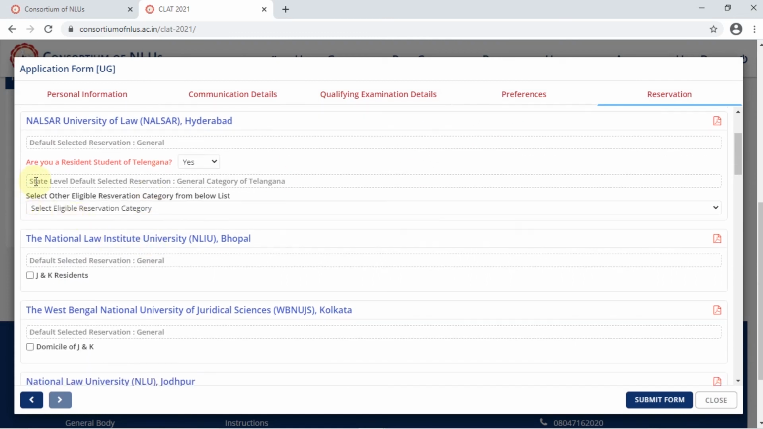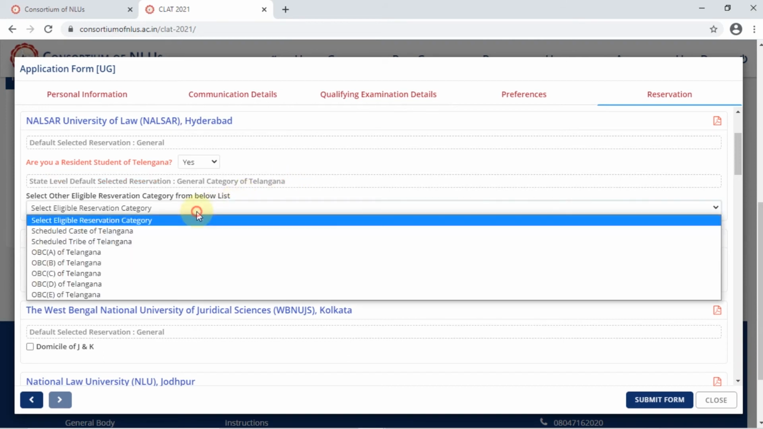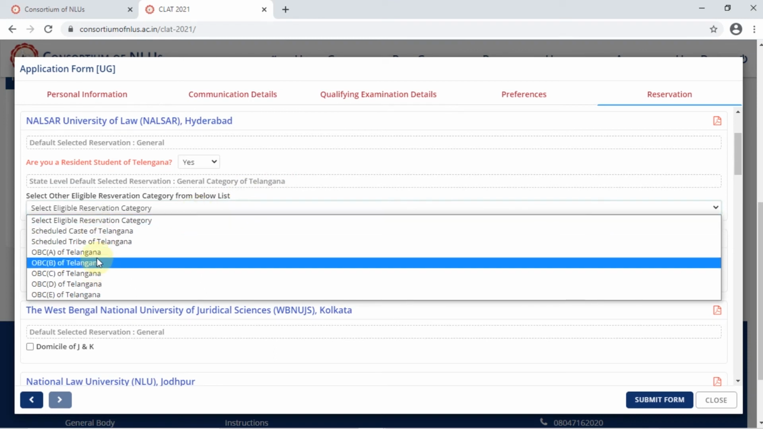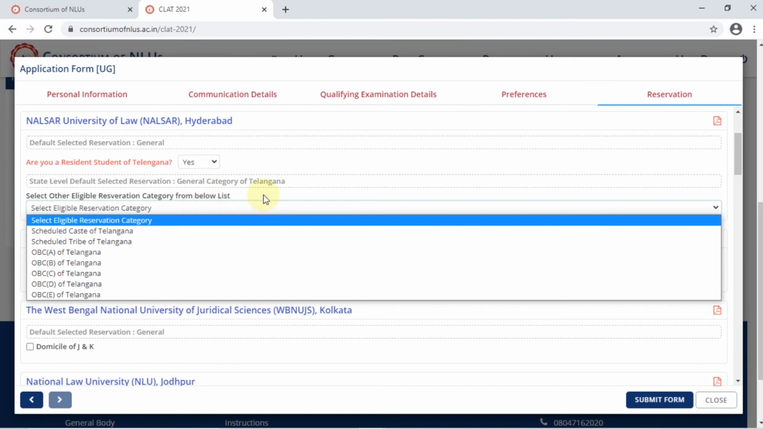Now, if you see here, the state level default category has already been selected as the general category of Telangana, because I had given my All India category also as general. So this has been selected by default. In case you had chosen some other category, you can go ahead and select the relevant category within Telangana also, right? Where SC of Telangana or ST of Telangana, OBC, the different categories of Telangana, you can click on that.